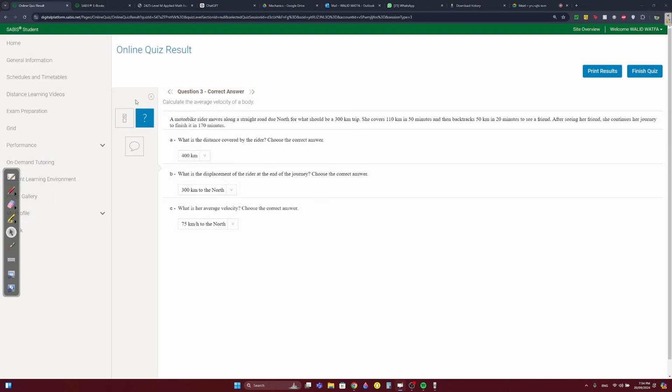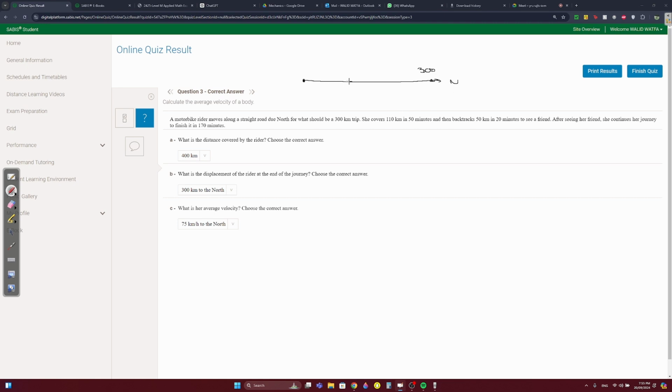A motorbike rider moves. This one was in the AMS quiz, and he got it copy paste in the AMS, same numbers. A motorbike rider moves along a straight road due north for what should be a 300-kilometer trip. So this is the origin, and she's going to end here at 300. Okay, and this is north.